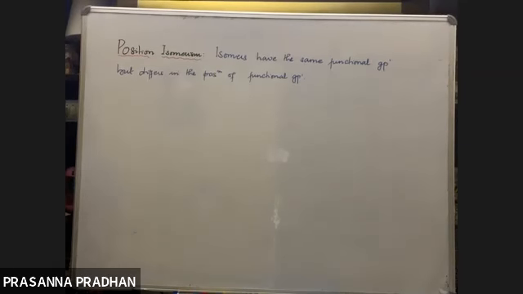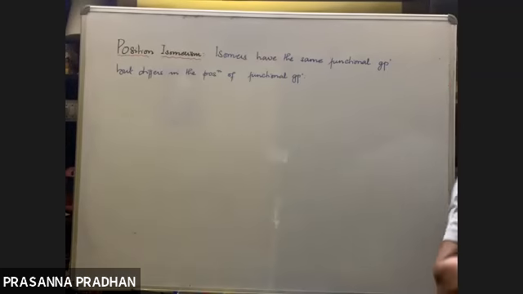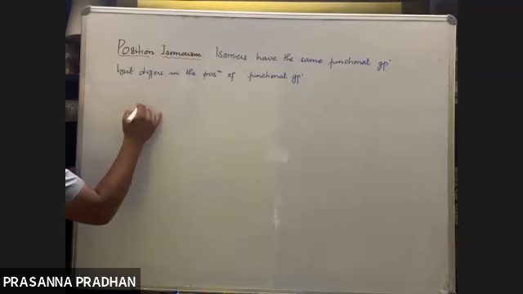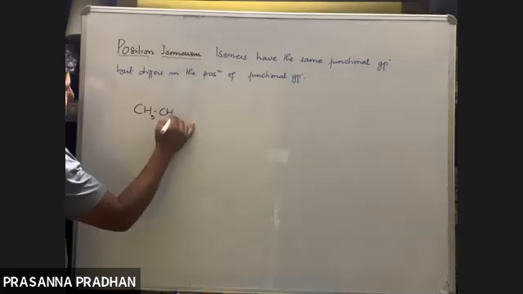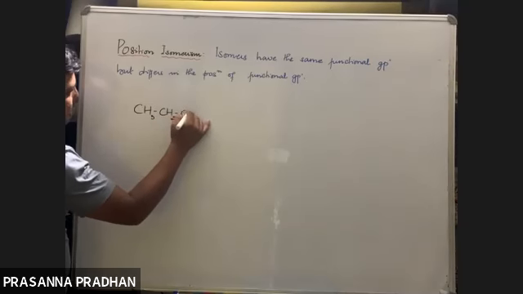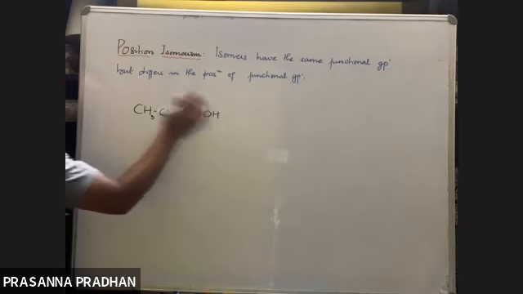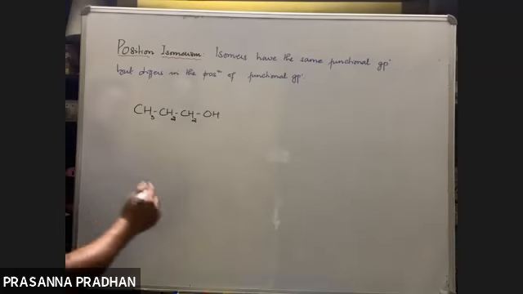Let us see some examples. Position isomerism means they differ in the position of the functional group. For example, say I write down the formula of an alcohol like CH3CH2CH2OH. We have an alcoholic functional group OH.